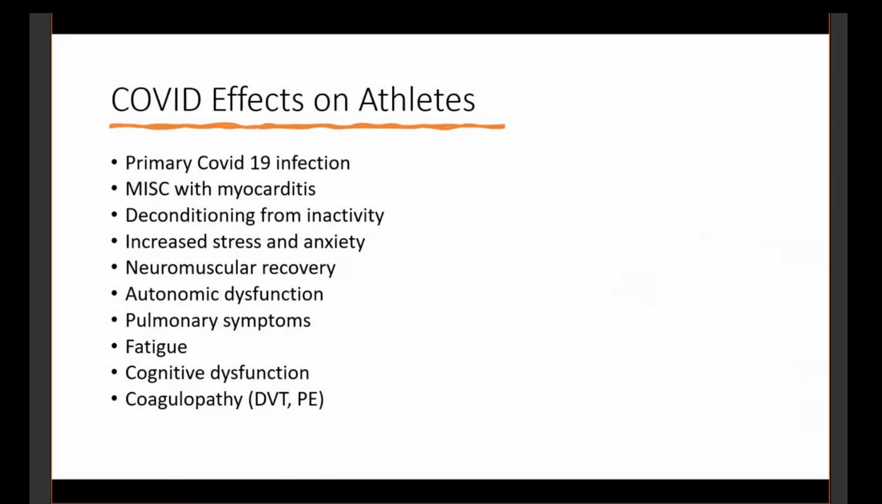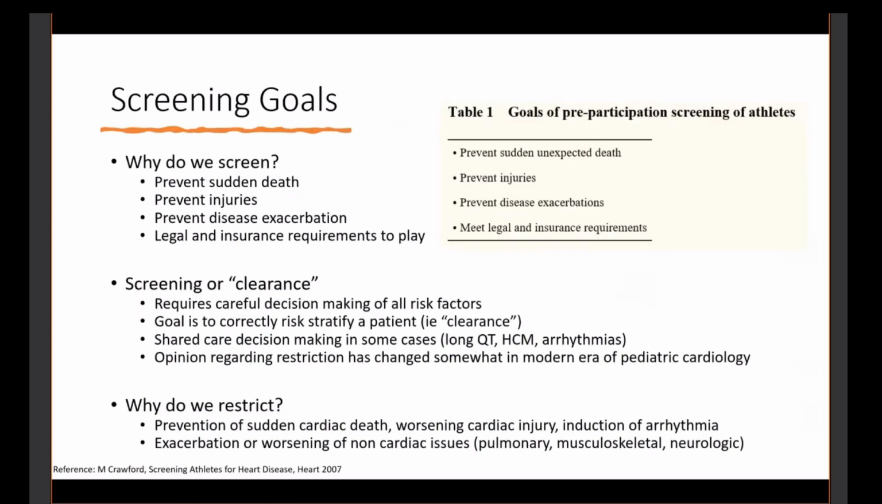Neuromuscular recovery, autonomic dysfunction, which we won't touch on a lot today, but Johns Hopkins has a very nice clinic that deals with this. Pulmonary symptoms, again, that ties into primary COVID. Fatigue, just because you're tired, you've been out of play, or you've been sick. Cognitive dysfunction, and then interestingly, coagulopathies and DVT, PE, patients who are having interesting symptoms of significant unilateral leg swelling, pain, stuff that we see more in the adult world.